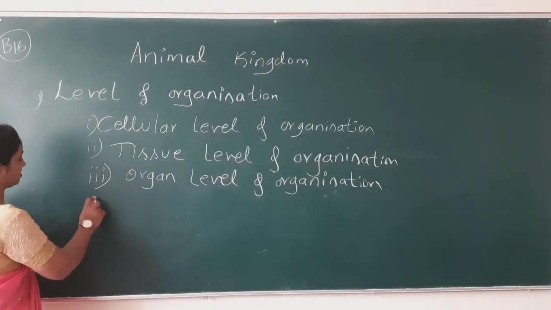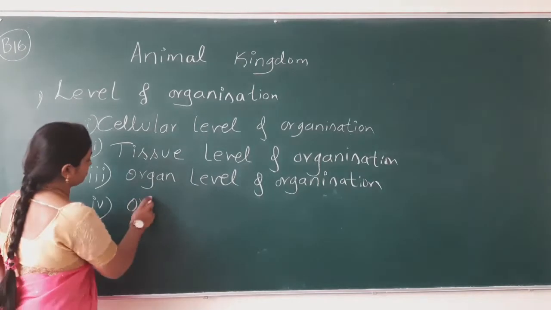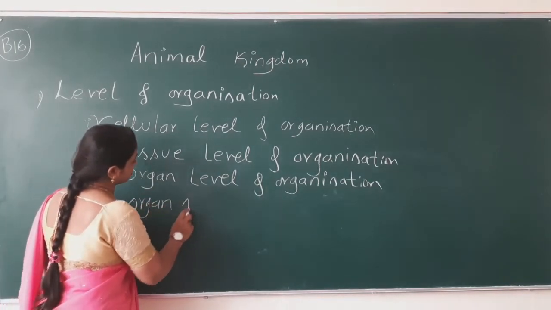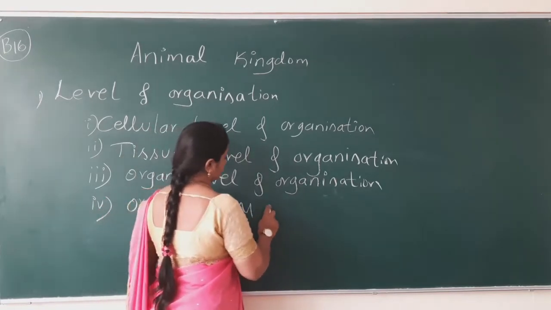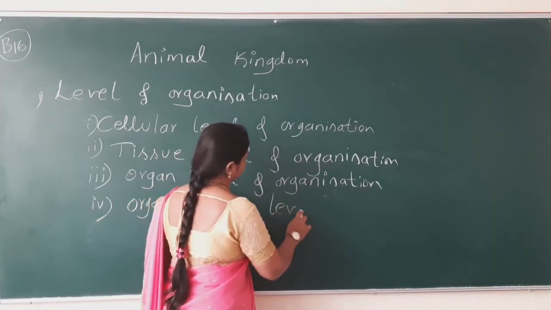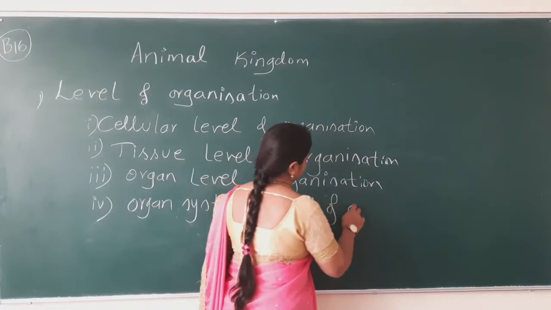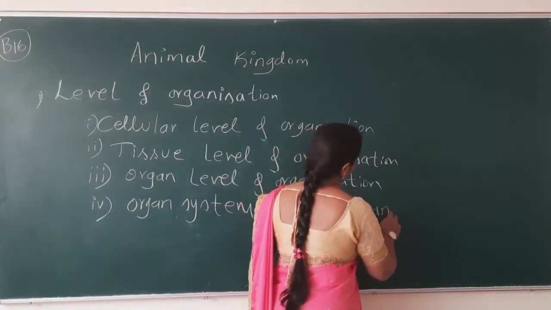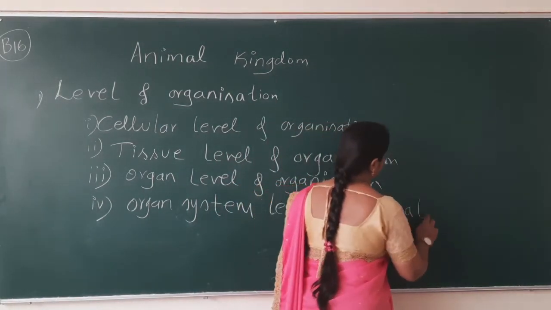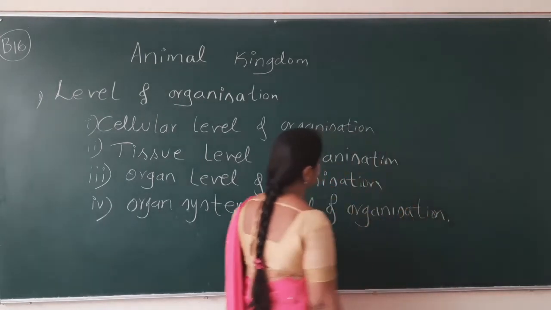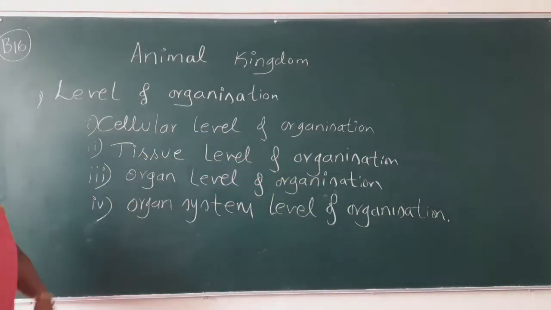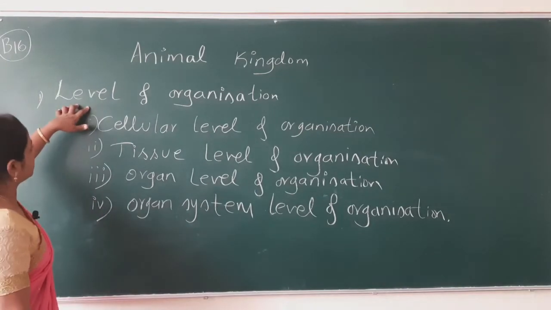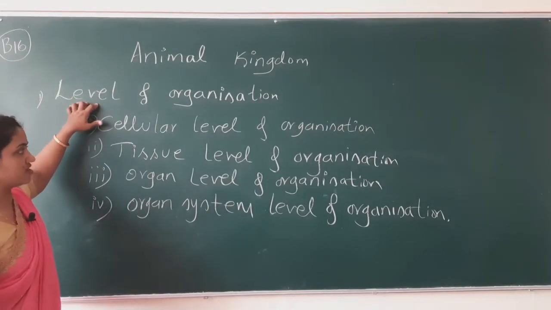And the fourth one is organ system level of organization. So we have 4 subcategories that we are going to understand in this level of organization.